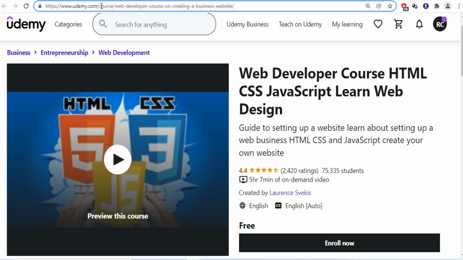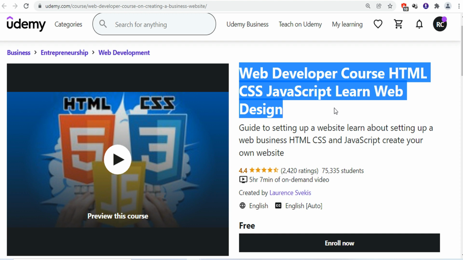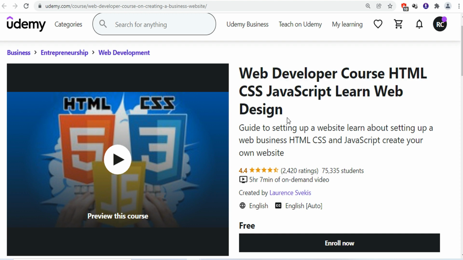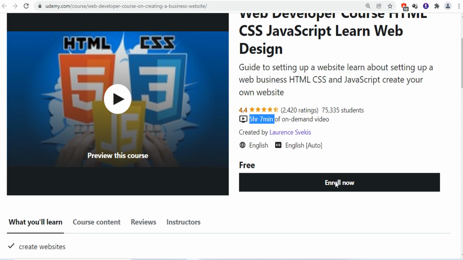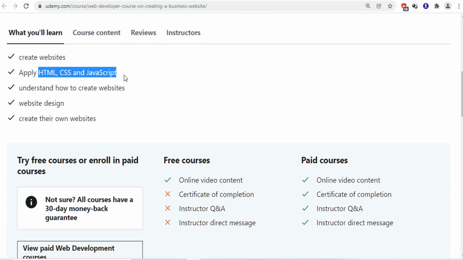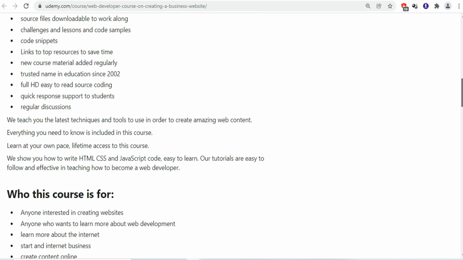The next course in our list is Web Development. As you know, on the internet, we can access millions of websites. There are many websites out there and there is a huge demand for web development. This is a 5-hour course where you can learn the basics of HTML, CSS, JavaScript and how you can create your own website.